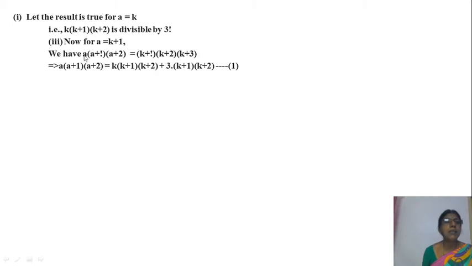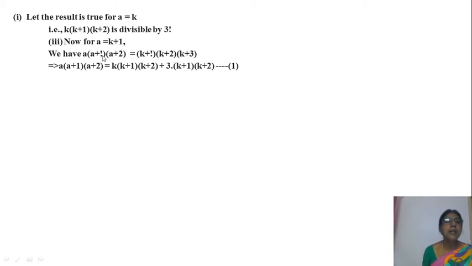Now we have this product a into a plus 1 into a plus 2. In place of a put k plus 1. Then a is k plus 1, a plus 1 is k plus 1 plus 1, that means k plus 2, and a plus 2 means k plus 1 plus 2, that is k plus 3. Now in place of a you put k plus 1, then this product becomes k plus 1 into k plus 2 into k plus 3. You take k plus 1 and k plus 2 together, let this product be p. Now this is p into k plus p into 3.